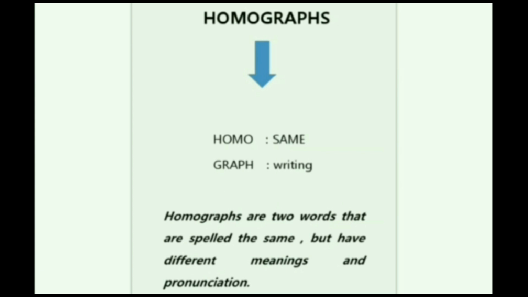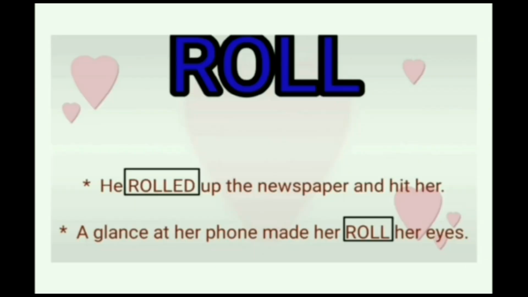Homograph is a compound word which tells us about words that are spelled the same but have different meanings and even different pronunciation. For better understanding, I would like to explain all these things through examples, in which each example consists of two different sentences with the usage of the same single word. Okay, let us see the examples.